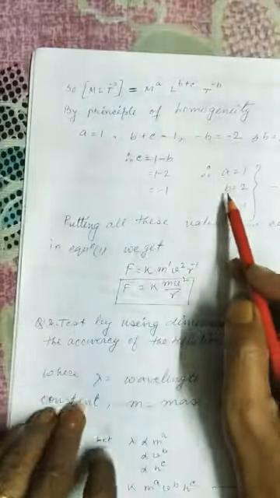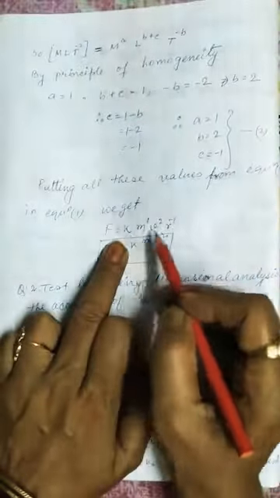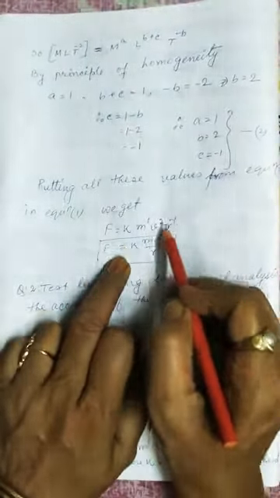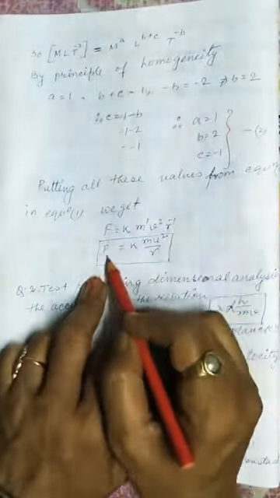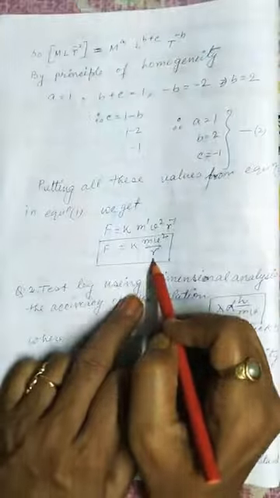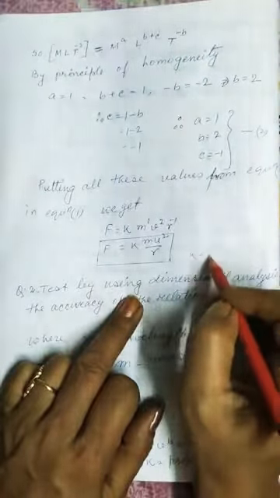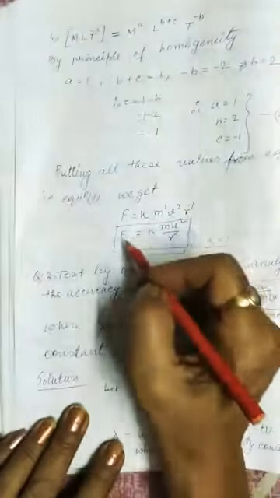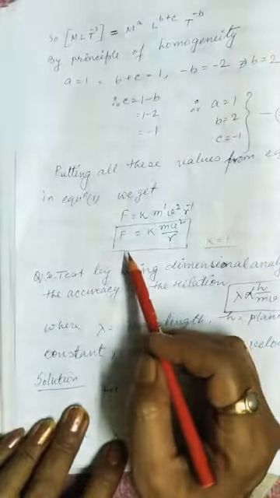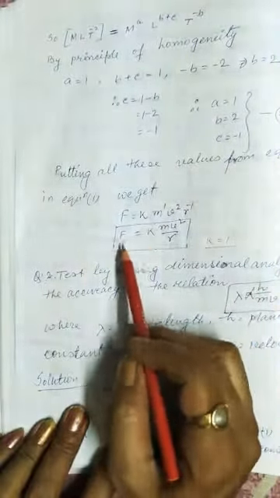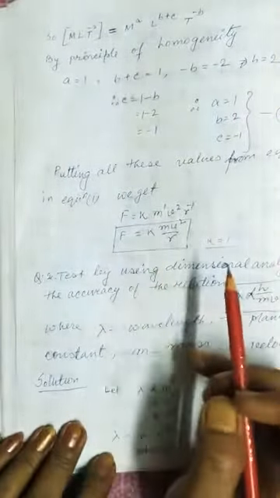By putting the values of a, b and c, we get that F is equal to k m to the power 1, v to the power 2, r to the power minus 1. So F is equal to k m v square by r, and the value of k will come out to be 1. Similarly, in this way we can establish relations amongst different physical quantities.